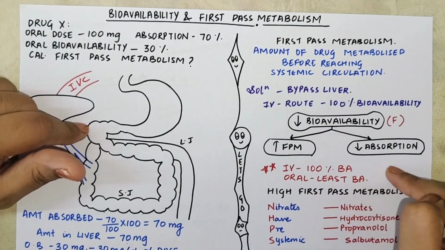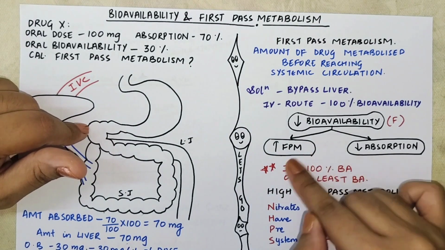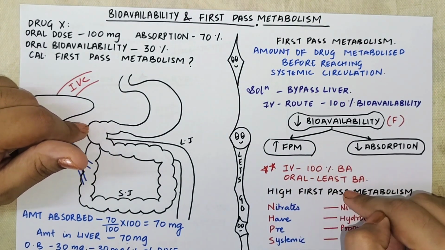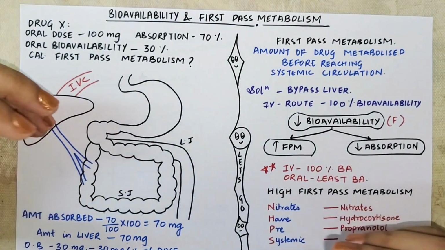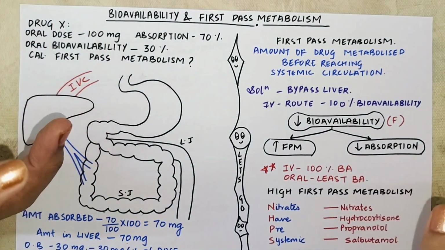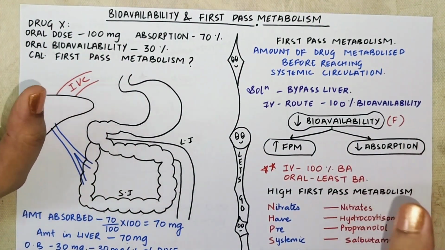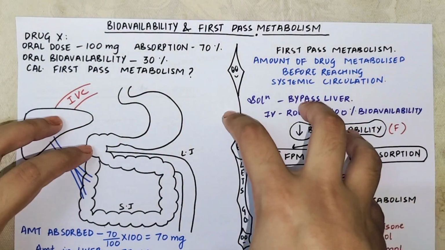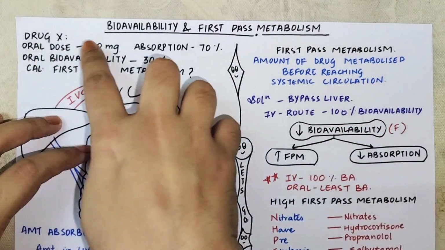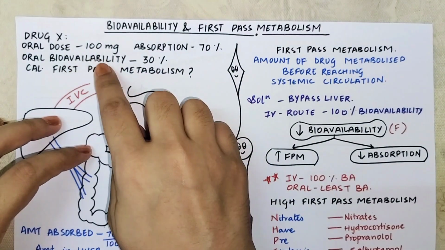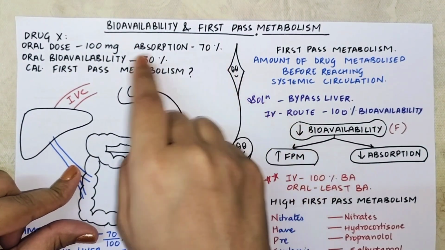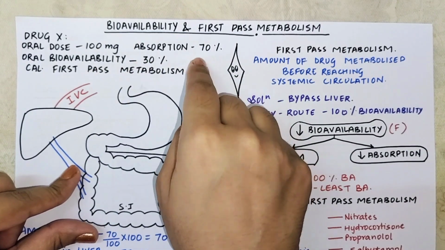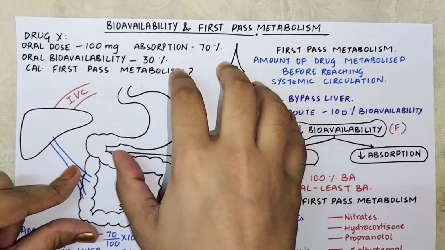Why 100% bioavailability? Because here you have already bypassed liver. And when you talk about oral, they have to undergo absorption, distribution, and then finally they are going to enter the bloodstream. So they have least bioavailability. Now let me take you to this example. There is one drug X and the oral dose of the drug is 100 milligram. Absorption is 70%, oral bioavailability is 30%, and you have to calculate the first pass metabolism.